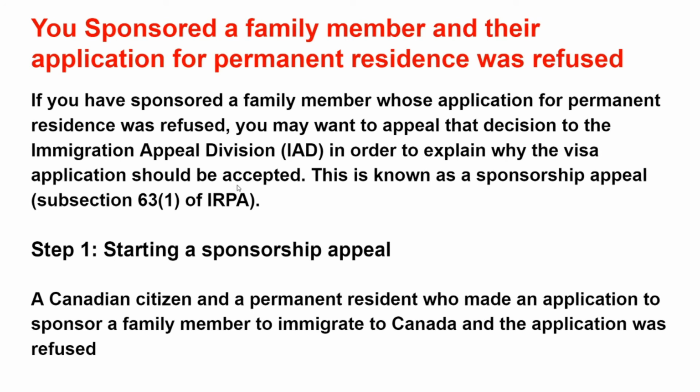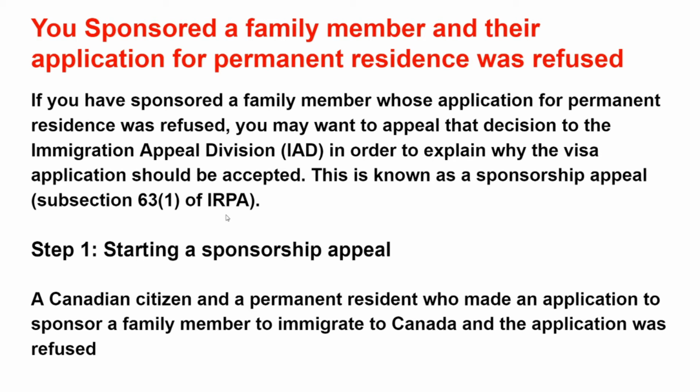Suppose one situation is you sponsored a family member and their application for permanent residency was refused. In that case, the first step, you have to start a sponsorship appeal. As a Canadian citizen, as I mentioned earlier, or as a permanent resident of Canada, you should apply yourself, and only you can apply for that. And you should have sponsored your family member, your parents or your wife, brother, sister, and the application was turned down or refused by the immigration officer.